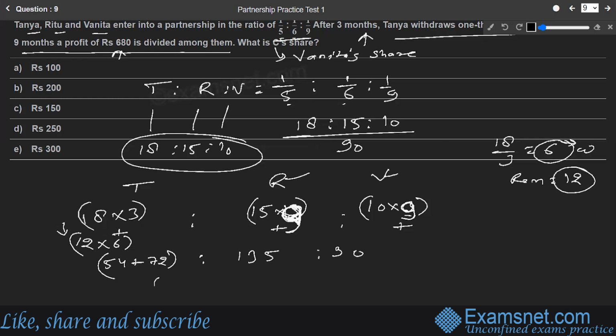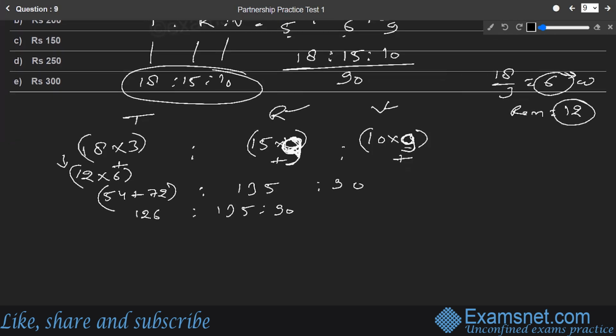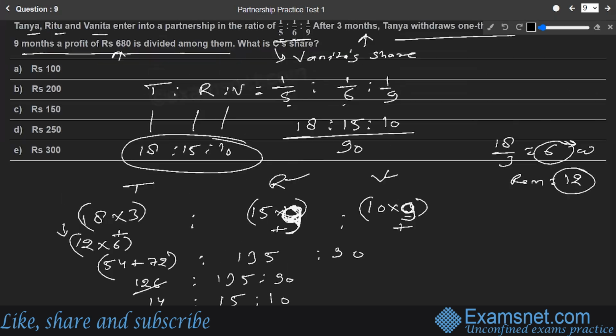If we add this together, this is going to be 126 is to 135 is to 90. That is going to be the share. Okay, this is the new profit share: 126 is to 135 is to 90. If we solve this further, then we can cut away by some number. We can cut this by, I believe, 9. Yes, 9 can cut all these numbers. So we cut them by 9. So 9 1 9, and 9 4 36 is to 9 1 9, 9 5 45. So that is 14 is to 15 is to 10. That's what the ratio comes out to be between Tanya, Ritu and Vanita respectively.